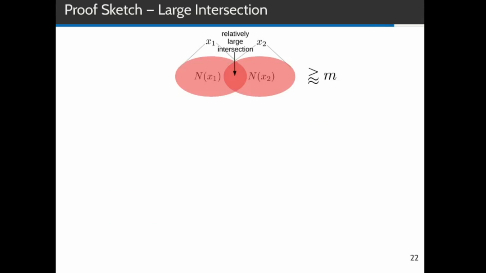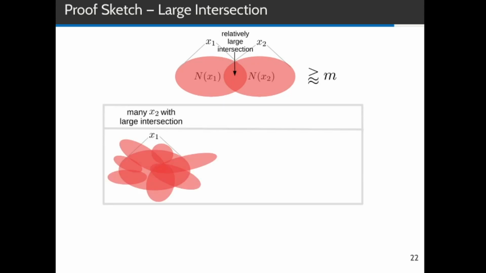Okay, let's now come to the second case. The second case assumes that the neighborhoods of x1 and x2 have a relatively large intersection. We will show that this second case does not happen too often, and therefore we can deal with it. Assume for contradiction that we have a fixed x1 and many other neighborhoods have a large intersection with the neighborhood of x1.